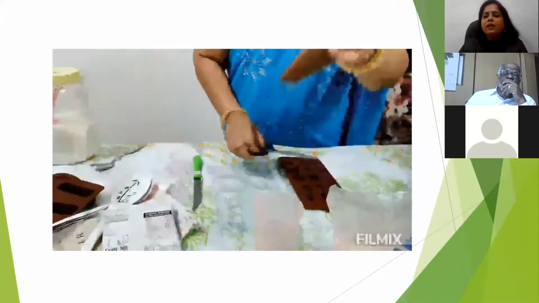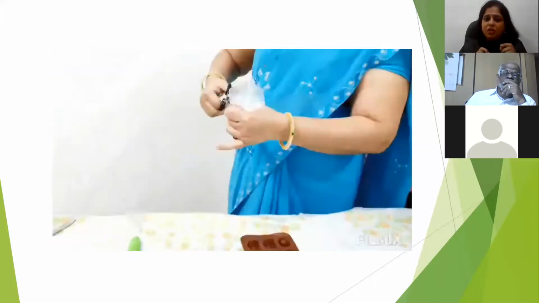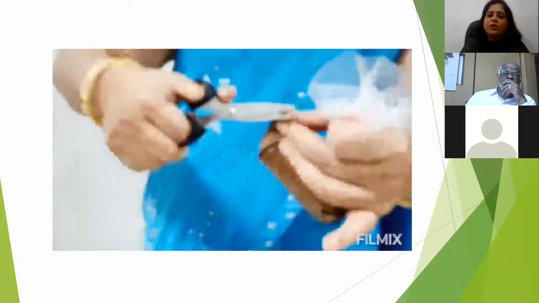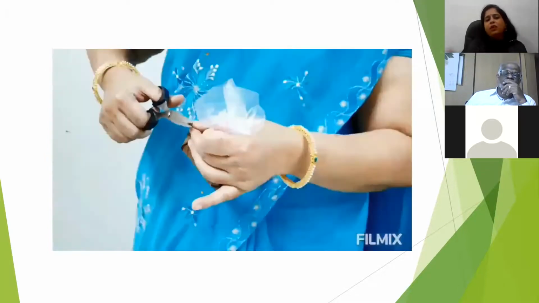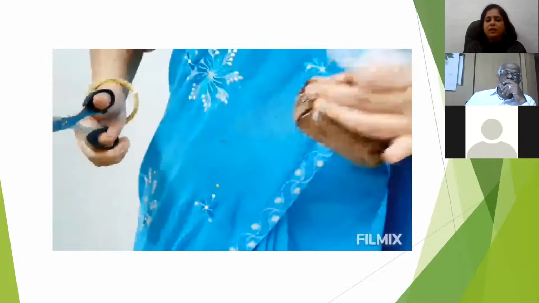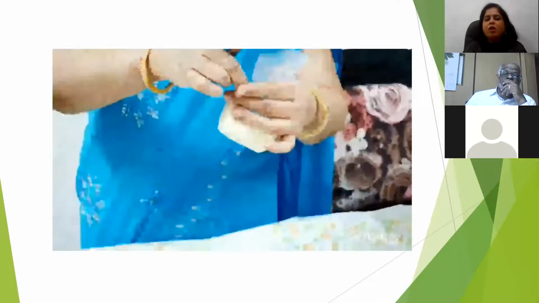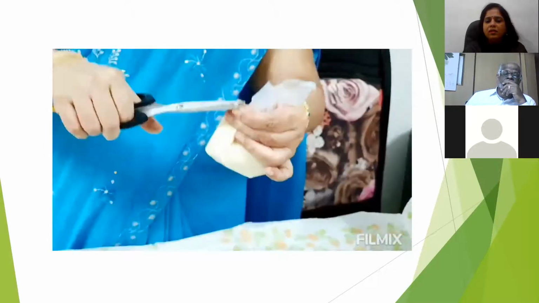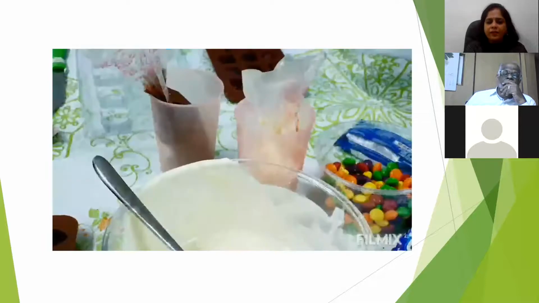Now you will have to cut the tip of the piping bag. When you're cutting the tip of the piping bag, please ensure the safety. It's going to be a very small piece, so you will have to take it outside the table and cut it. Otherwise it will fall into the chocolate only. So cut that plastic and make a small hole. Ensure you have put it outside.